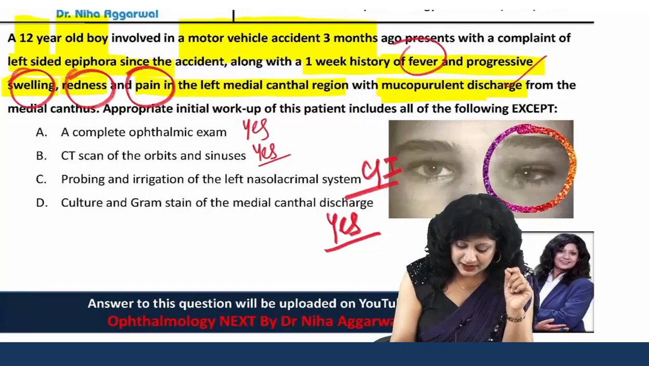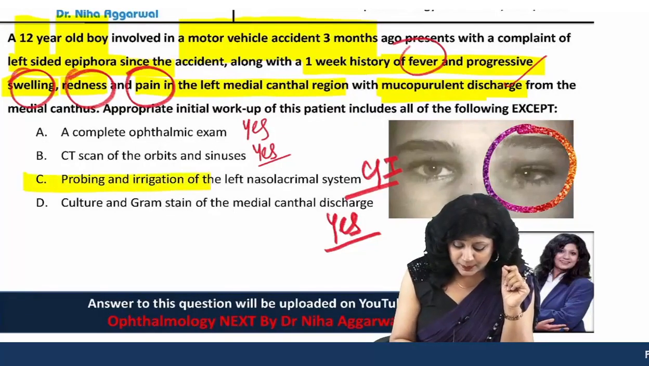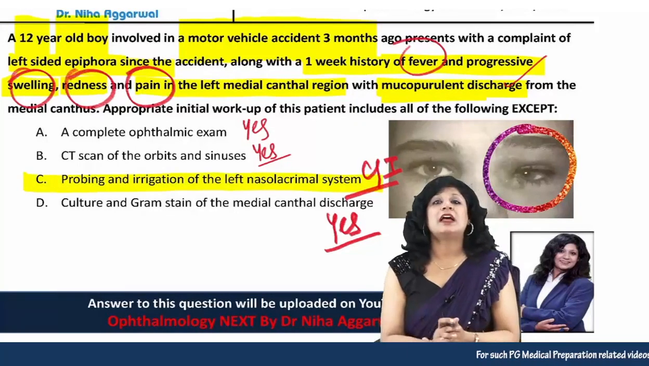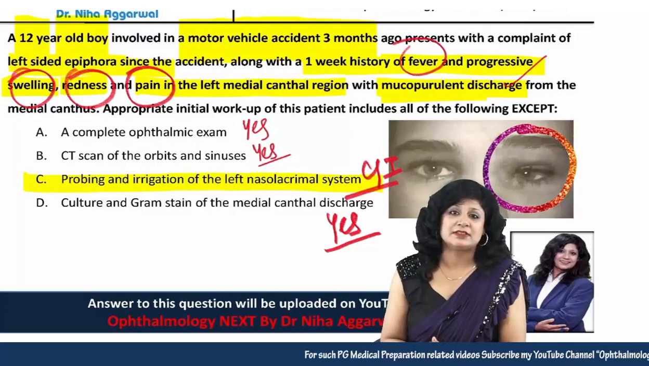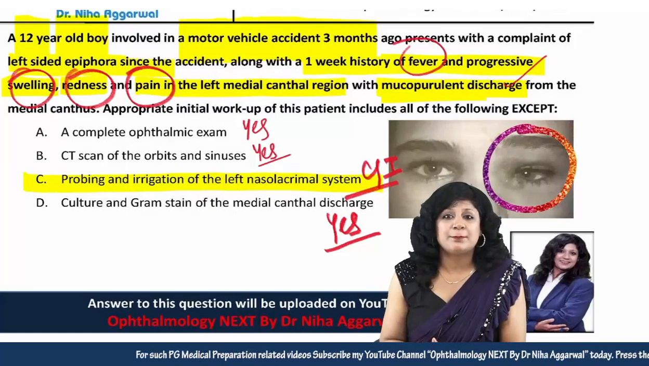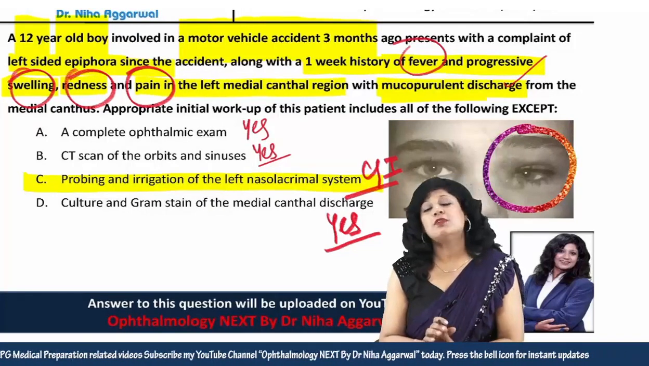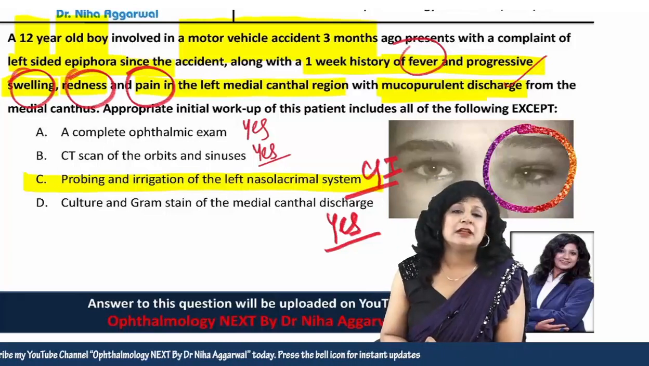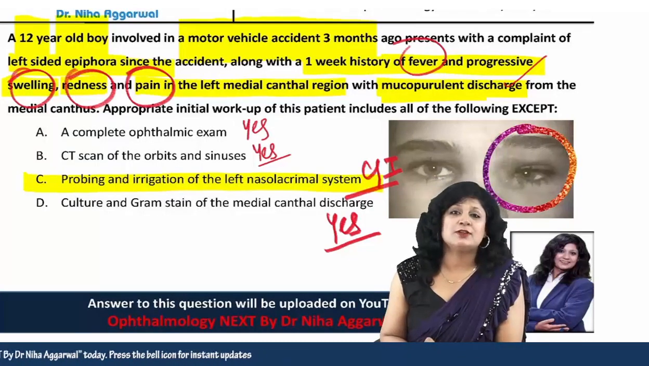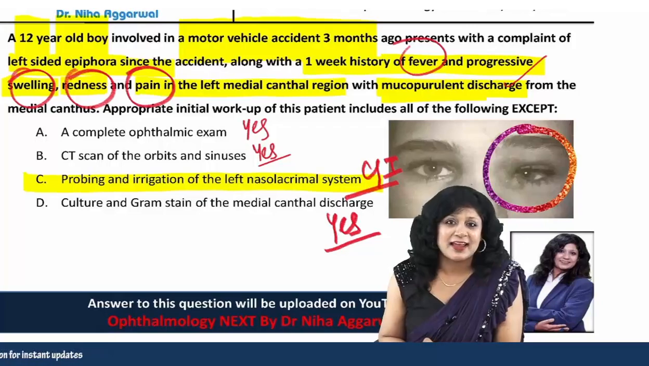So what will be our answer? The answer will be probing and irrigation of the left nasolacrimal system. I think you must have got the approach, and you will be very comfortable in solving these kinds of questions in your upcoming exam. Thank you and happy ophthalmology.